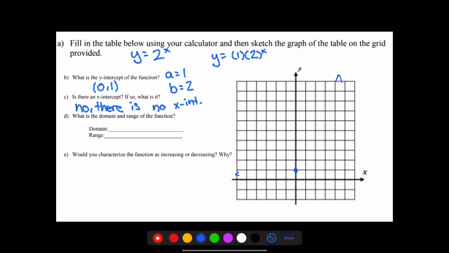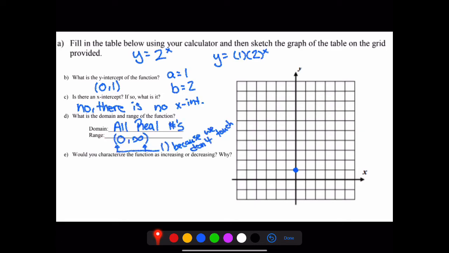So even though it looks like we're kind of reaching a certain point where we just stop going up with our x values, we continue going over forever. So our domain would be from negative infinity to positive infinity, or all real numbers.